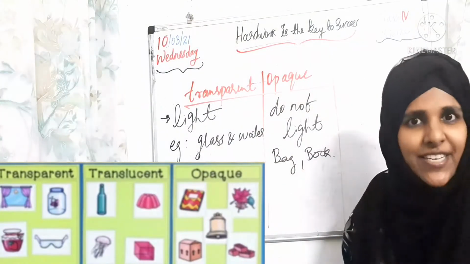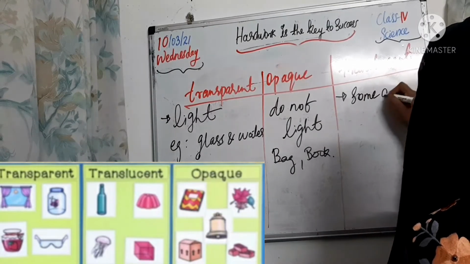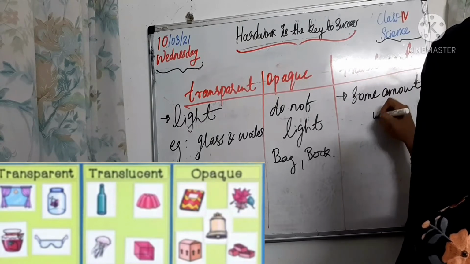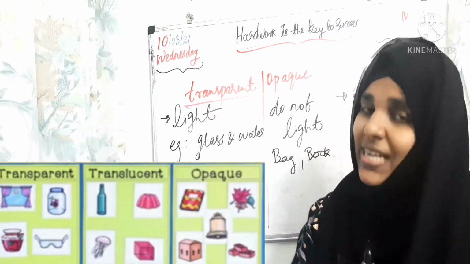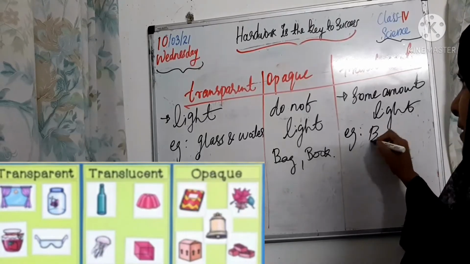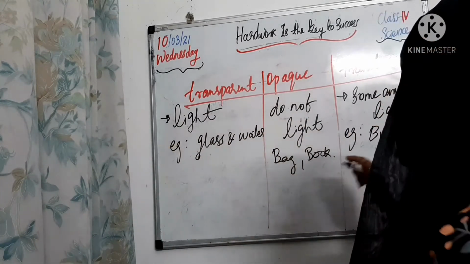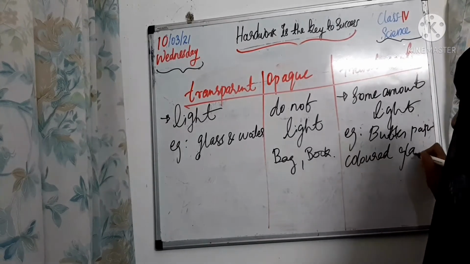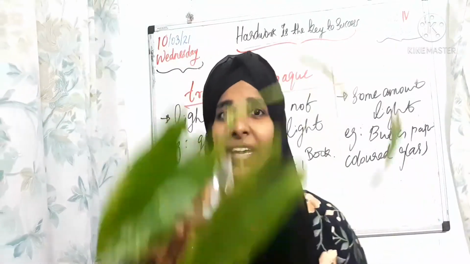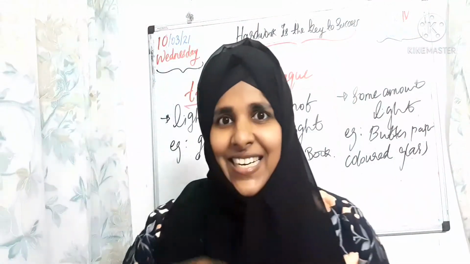Students, what is the definition of translucent material? Yes, okay, tell me. Materials that allow only some amount of light. That is translucent material. Examples like butter paper, or some tissue papers, and colored glass. These are also examples of translucent material. So students, hope you are clear about transparent, opaque and translucent material. Is it, children?